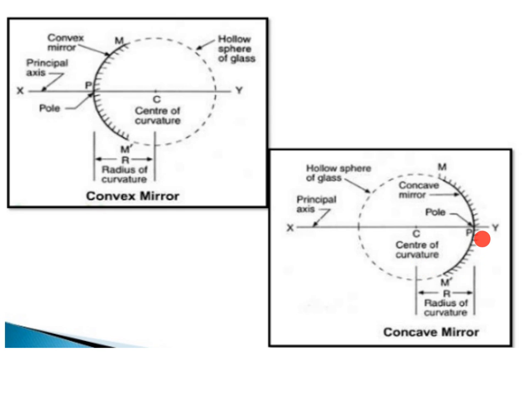This is the pole P. This is your principal axis. Also here pole P is the center of the spherical mirror. Then C, center of curvature, is the center of the sphere and this is the radius of curvature R, that is CP, radius of curvature CP.